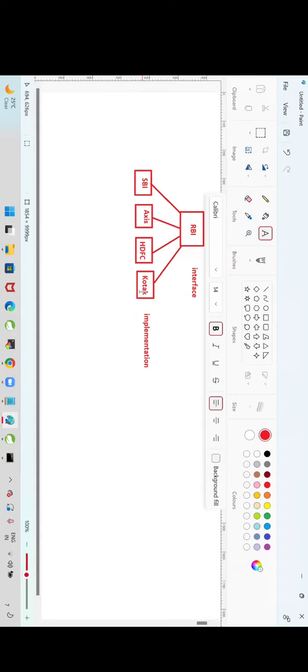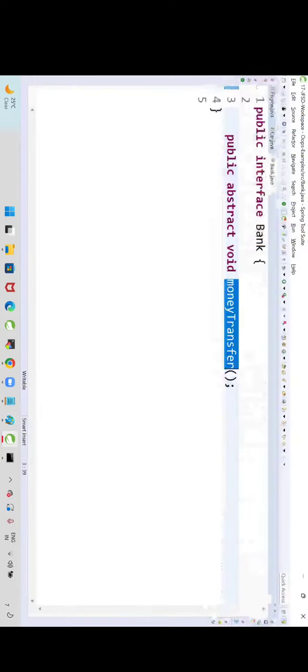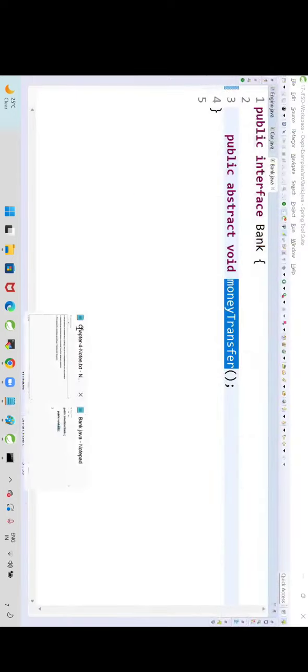My interface will provide only useful data and will hide unnecessary data. How is it providing useful data and hiding unnecessary data? Abstract method. The method is visible, but what logic is in the method? You cannot see that. Are you getting my point? Yes. Read this. What is an interface and why will we go for an interface?